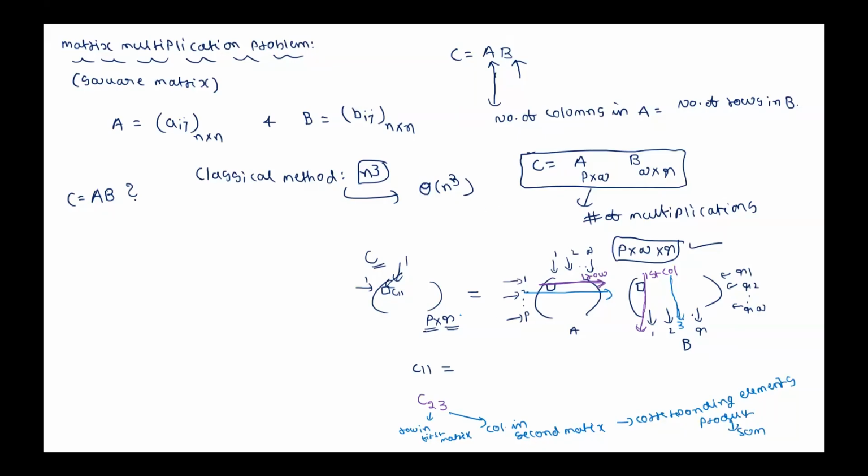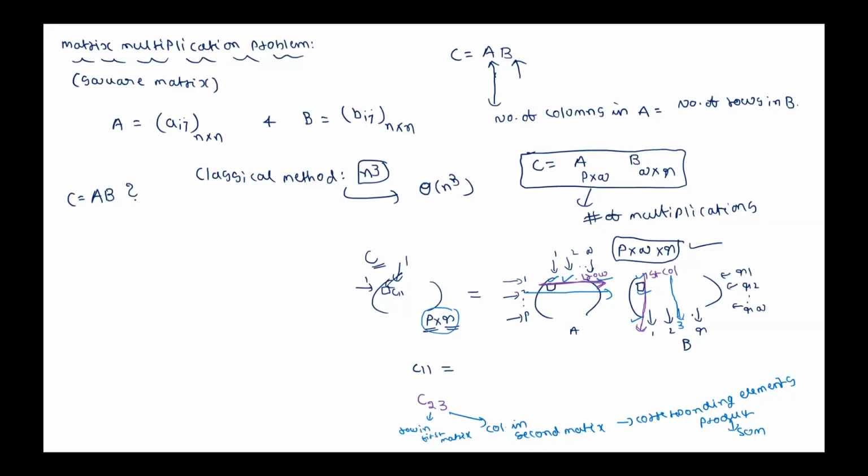In the resultant matrix, there are P rows and R columns, so P into R entries. For each entry, how many multiplications do we need to do? Q. So there are a total of P by R entries, and for each entry we need to do Q multiplications.